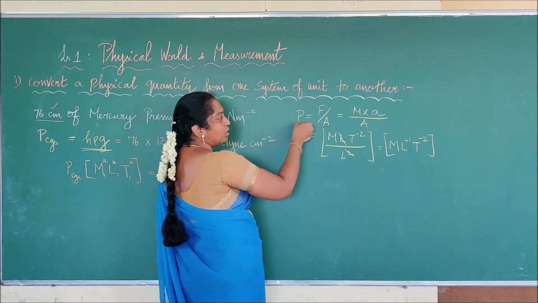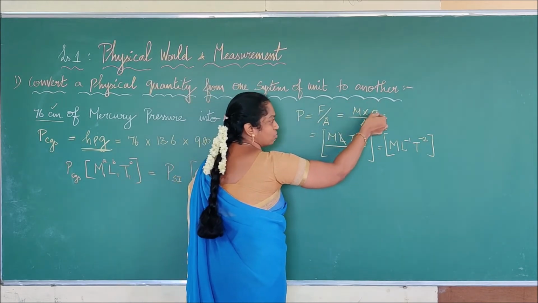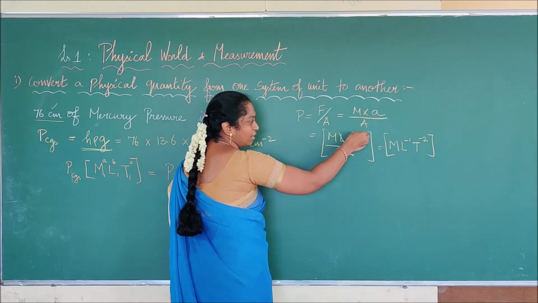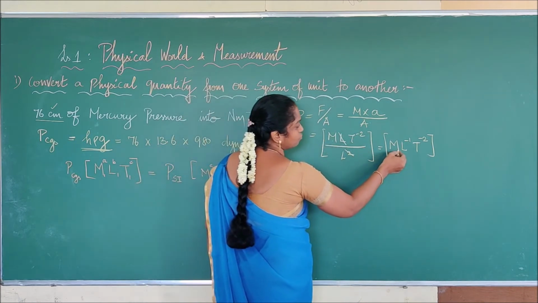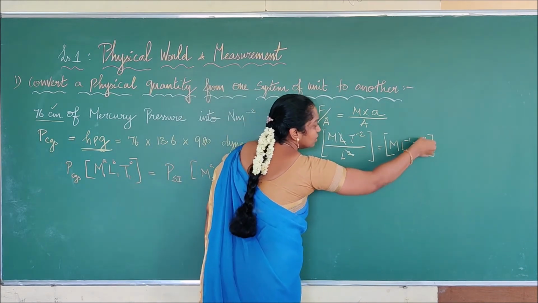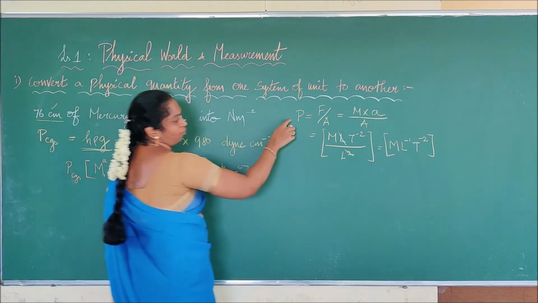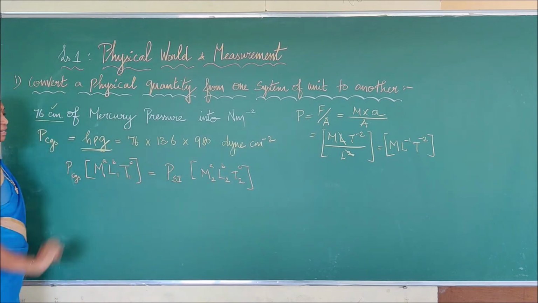Listen, pressure is equal to force by area. Force in terms of what? Mass into acceleration. Mass dimension is M. Acceleration dimension is L T power minus 2. Area is what? L square. L square cancels. Therefore it becomes M L inverse T power minus 2, which is the dimensional value for what? Pressure. So we can say that the same value, right? So from that, M L inverse T power minus 2.